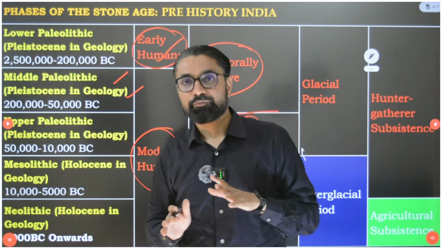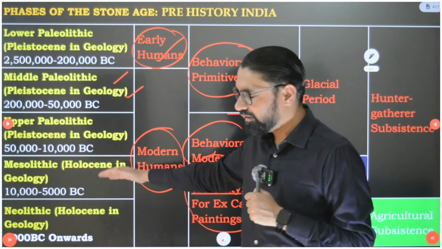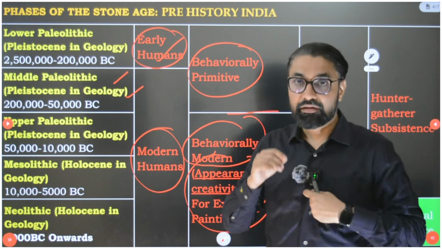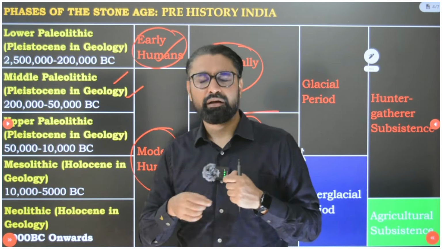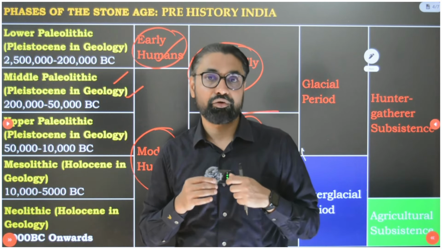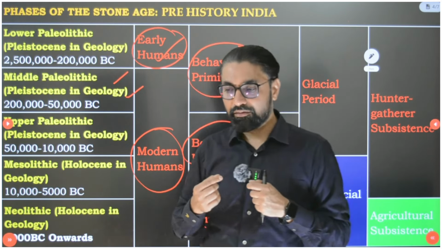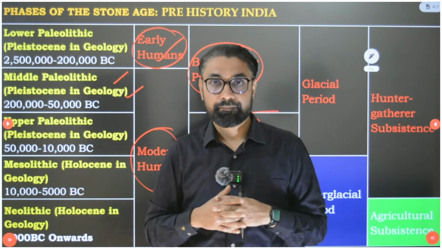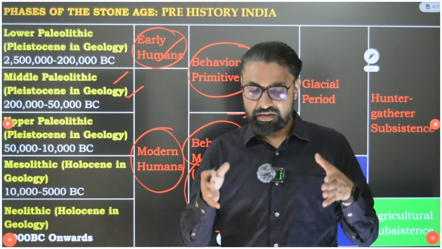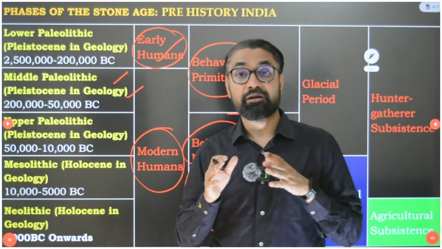So this time period, when the Ice Age receded, is very crucial. When the Ice Age ended, the new period that we mark around 10,000 BC, we call Mesolithic. This Mesolithic period is defined by the term microlith, and this was the period when we learned domestication of plants and animals for the first time. Then in the next period, we started to do agriculture, and to do agriculture you have to settle at one location. When we settled at one location, that period we call the Neolithic time period, when we became settled agriculturalists.